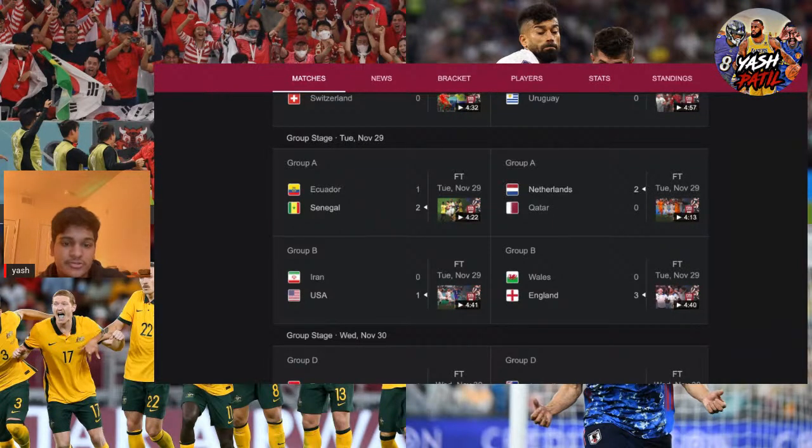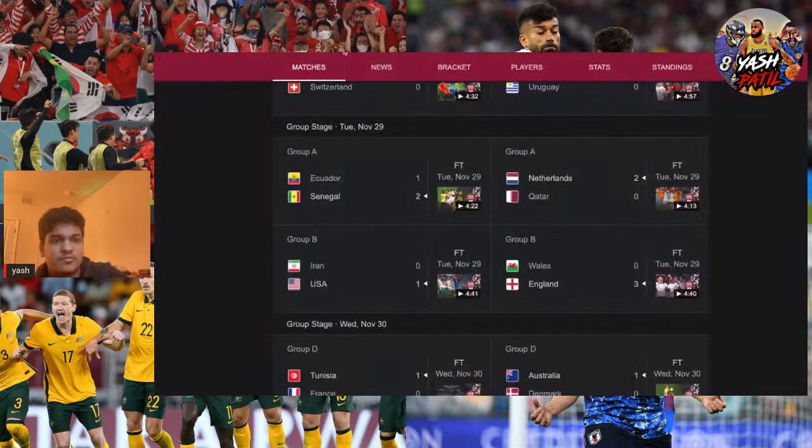They eliminate Wales. It was pretty obvious England was going to get out of this group from the jump after beating Iran 6-2. I mean, the USA played so well against England, and then Wales did not even contend with them. So Wales was on 1 point, I believe, this whole time. They could have still made it technically if Iran and the U.S. drew. I think Wales would have made it, but they would have to win and score like 3 goals because of the goal difference rule. So yeah, England wins that and eliminates Wales.